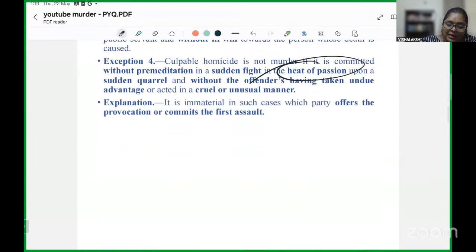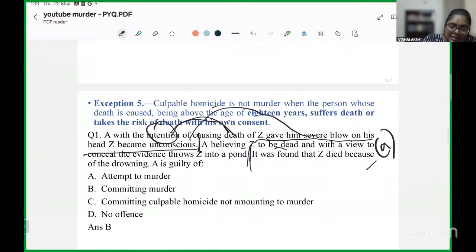What we are trying to imply is that this whole set of circumstances is such where the mental elements which have been provided for us under the provision for murder are fulfilled.